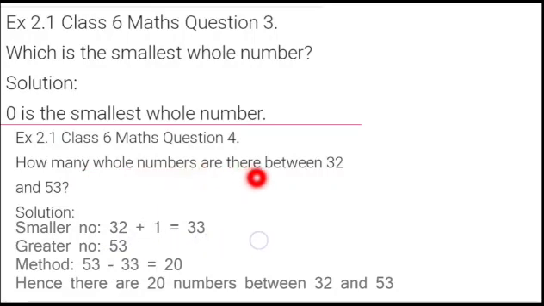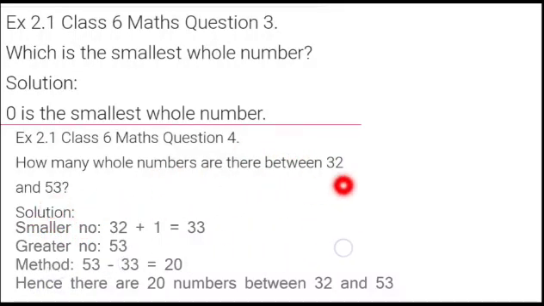How many whole numbers are there between 32 and 53? You have to give how many whole numbers there are. If they ask which whole numbers are there, then you will give the list of the numbers coming between 32 and 53. But here we have to count and tell how many there are. So from 33 onwards, if you count, you have to stop at 53. So 33, 34, 35, it will take a long time, right? First of all listing and then totaling them. So there is one method which you are going to follow.